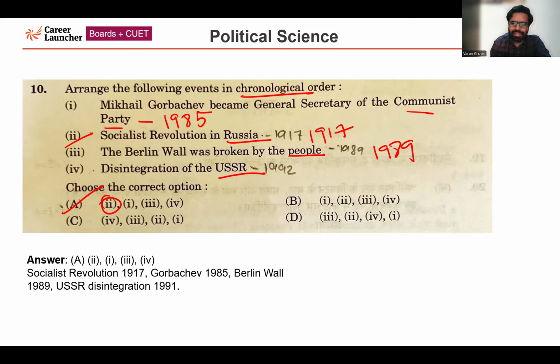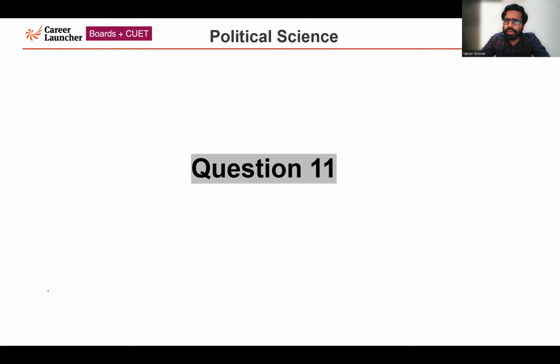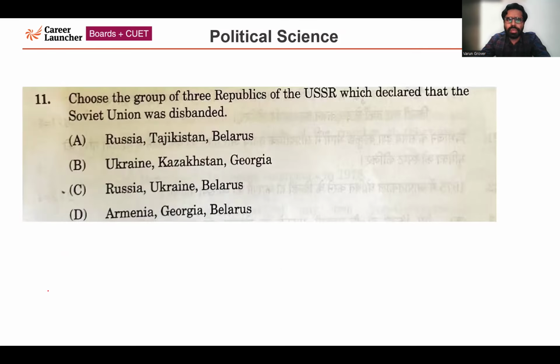Socialist Revolution 1917, Gorbachev became General Secretary of the Communist Party in 1985, the breaking of the Berlin Wall 1989, and finally the USSR disintegration process 1991. So the correct answer is option number A. Next question, question number 11. Choose the group of 3 republics of the erstwhile USSR which declared that the Soviet Union was disbanded. The correct option is option number C.